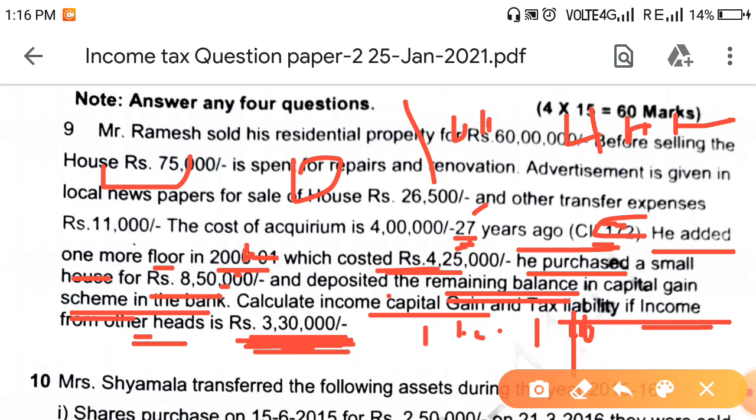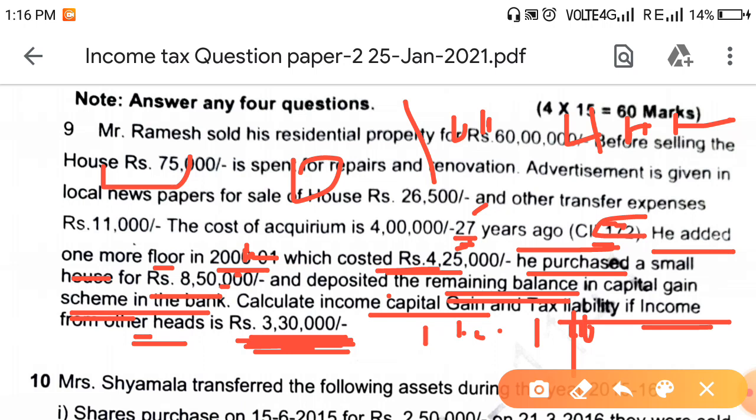If you take it as 2001 and 2002, then we need to take the improvement also. So do one with improvement before and one after, and send me the answer.